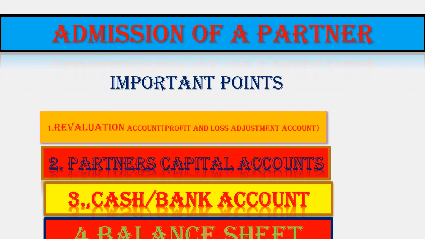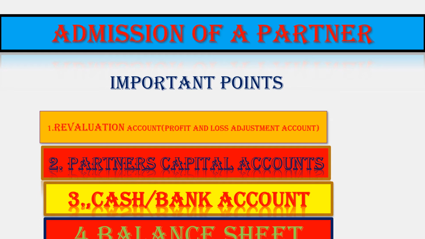If P&L is on the asset side, to P&L; by premium, goodwill, which will be divided in their sacrificing ratio. If they are withdrawing goodwill, to cash or to bank. And if revaluation has a profit, by revaluation. If it has a loss, to revaluation. So in that way we will prepare partners' capital accounts.